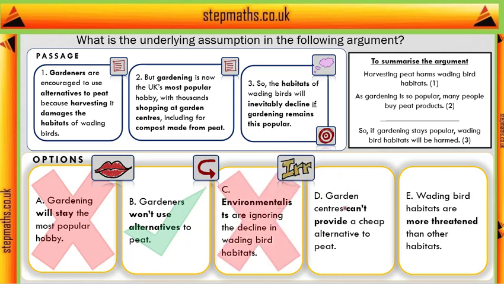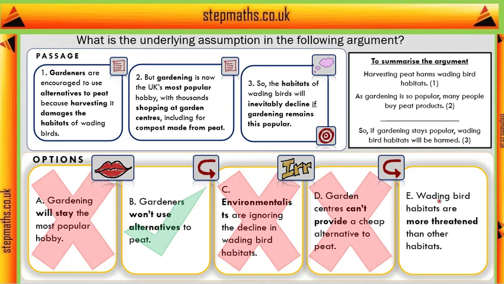D says garden centres can't provide a cheap alternative to peat. So this might seem relevant because, suppose they could, then that would be something that would prevent the habitats being harmed. So maybe the writer's assuming that they can't. But okay, let's do the not test more explicitly. So suppose they can provide a cheap alternative to peat. Does that mean the writer's conclusion won't follow? No, because it might be that even though garden centres can do it, they won't. Or it might be they can do it, but people won't use them. So perhaps they're just not as good as compost that uses peat. So either way, it could still be that the conclusion follows, so D isn't a necessary assumption.